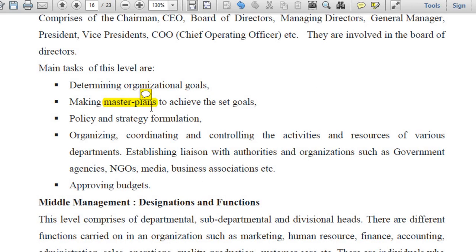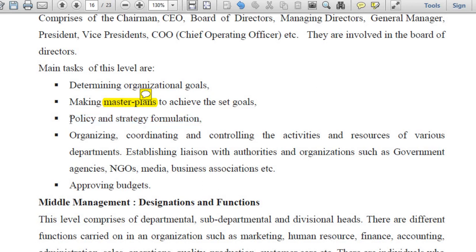Based on this overall plan, the master plan, the bigger plan, the broader plan, small plans are made by the lower level management, because planning is one of the functions of management, all pervasive. Wherever managers are there, they have to plan. So what kind of plan will they have? They will have plans with lower intensity, lower significance, but the major plan will be made by the top level. Based on this plan, smaller plans are to be made, because every work, every activity should be backed by a plan only.